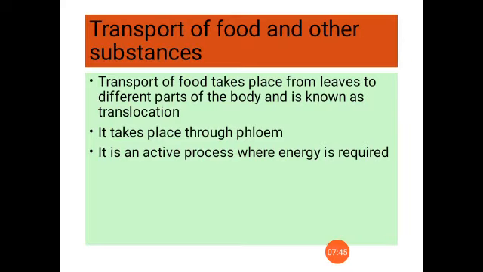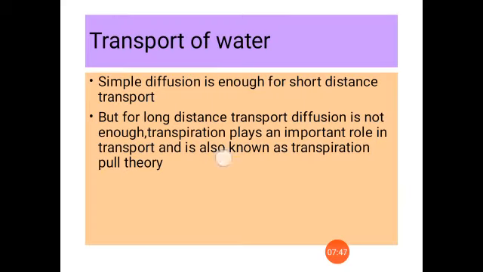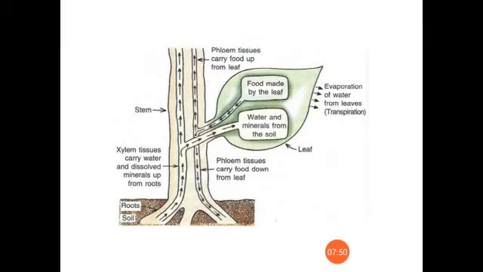So what does the transpiration pull theory say? What do you mean by transpiration? Have you heard about it? The loss of water in the form of water vapor is called transpiration. It is also known as a necessary evil because plants lose a lot of water through this. But at the same time, transpiration helps in the absorption and conduction of water. How does it help? So let's study the transpiration pull theory in detail.